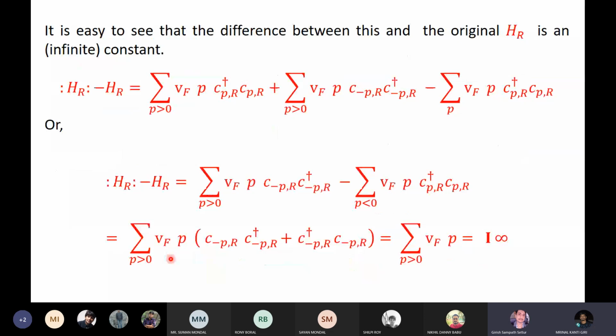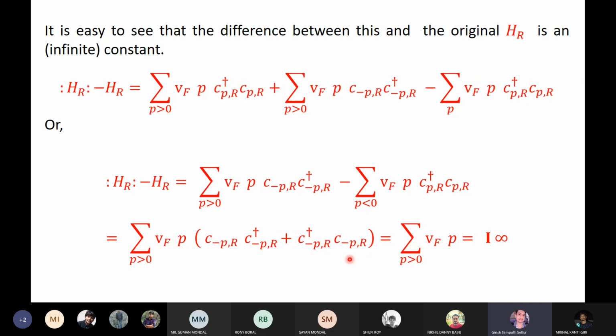So the next thing is to show that the difference between this normal ordered HR and the original HR is just a constant. The proof is that you subtract and follow the steps, and you'll get this answer.